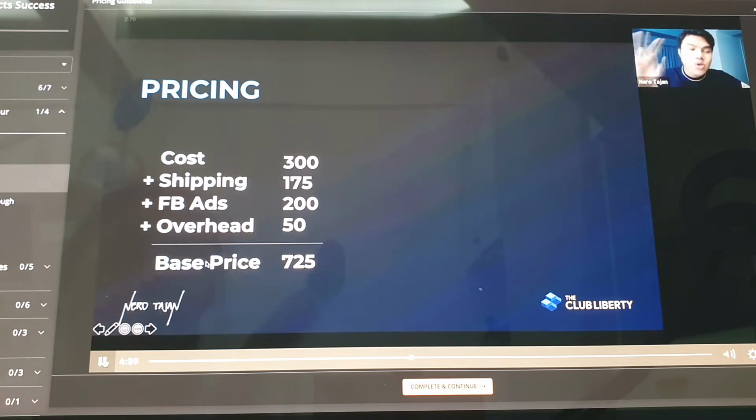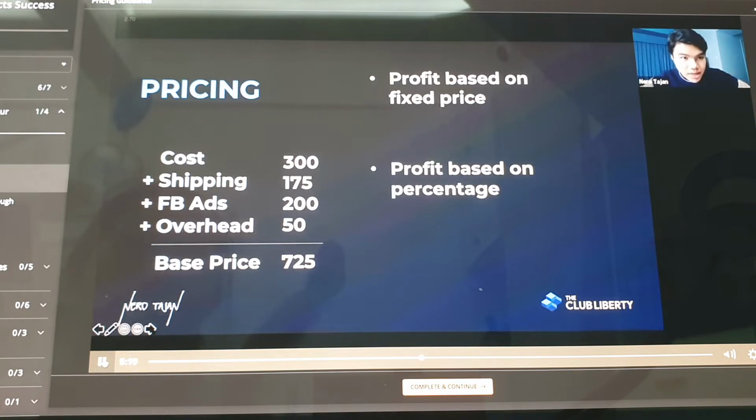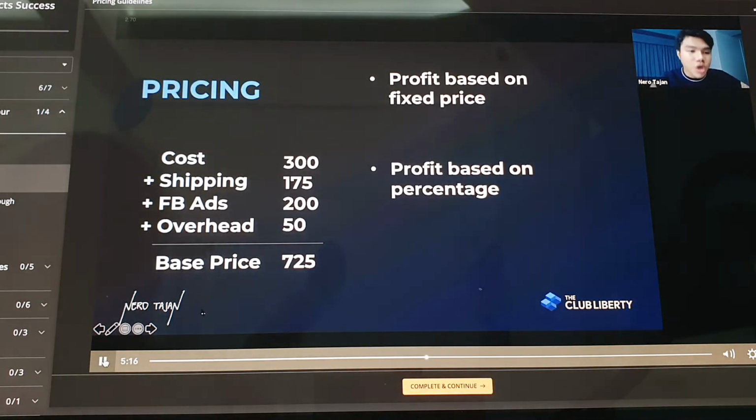Okay, so when you have your base price, you can go two ways from here. You can compute your profit based on a fixed price, or compute your profit based on percentage. Again, back tayo. This is now the new cost of our item. How do you compute the price? Through this formula. Now, anong purpose nito? Yung profit based on price and profit based on percentage.